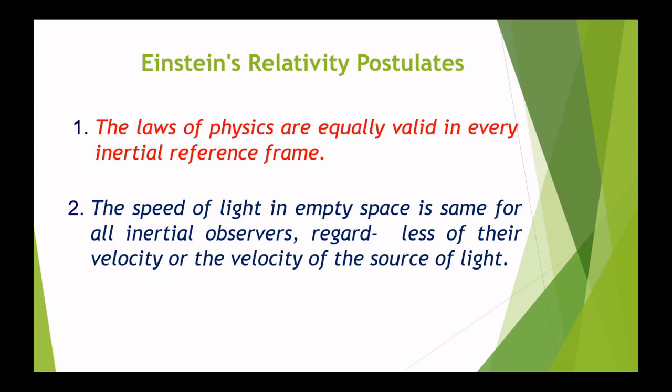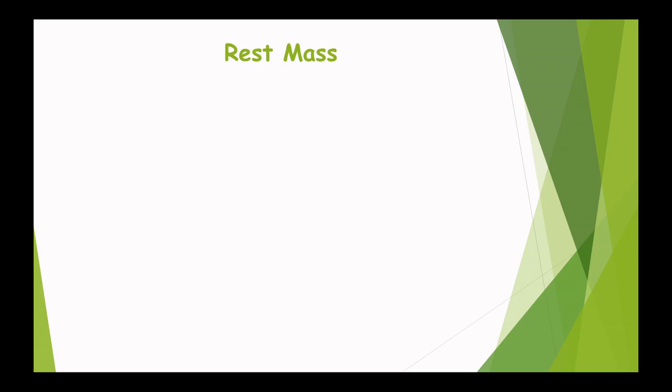Now postulate 1 was known to everybody at that time in 1905, but postulate 2 was Einstein's special, and this was a new idea which Einstein gave, that the speed of light in vacuum is constant regardless of any observer, whether you are at rest or moving with a certain velocity. Now coming to the rest mass.